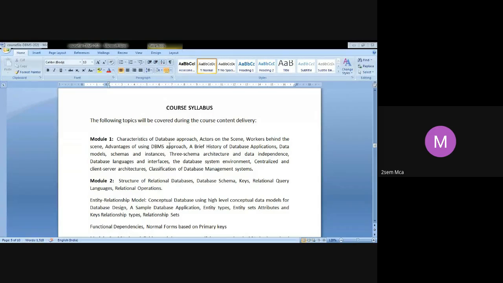Then we'll move on to the different data models, schema, what instances are, the three schema architecture, database language and interface, the system environment, and the differentiation between centralized and client server architecture. And finally, the classification of DBMS, as to what the different types of DBMS are. These are the things that we'll be learning.